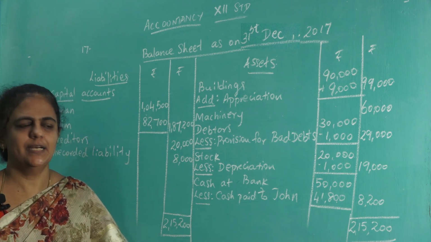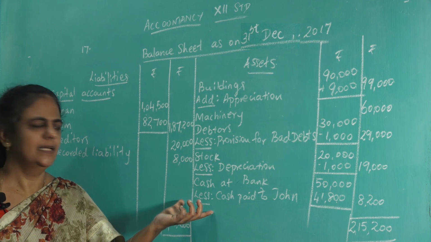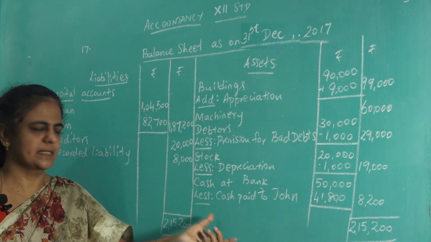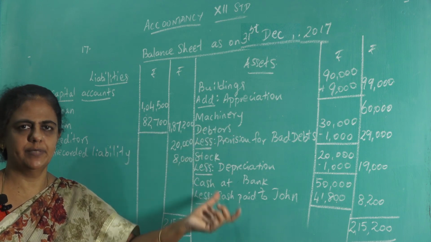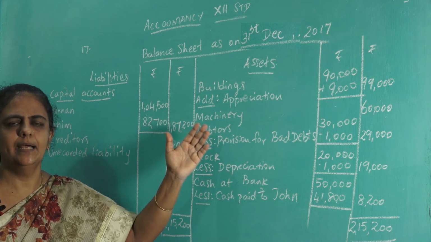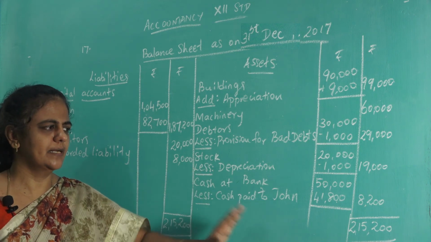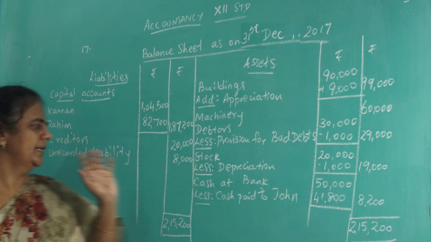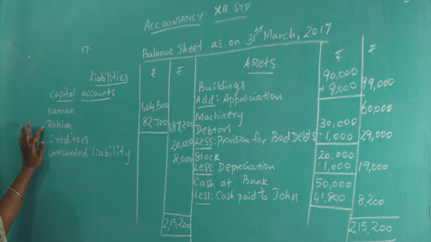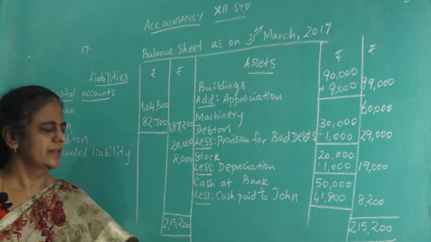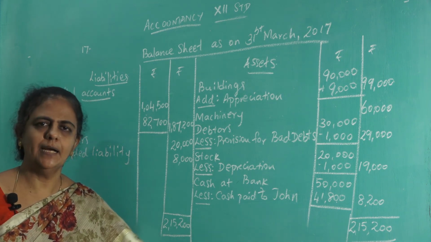Hope you understood, children, how to prepare the balance sheet. You have to go to the old balance sheet and see whatever adjustment is given there, whether there is appreciation or depreciation. If there is appreciation, you add; if there is depreciation, you subtract, and if the retiring partner is paid, that amount also you deduct. And here you write only the other two existing partners and the remaining liabilities whatever is given in the question. So both the sides, that is assets and liabilities, both are equal.